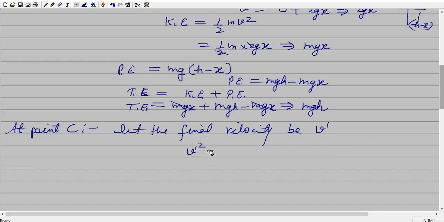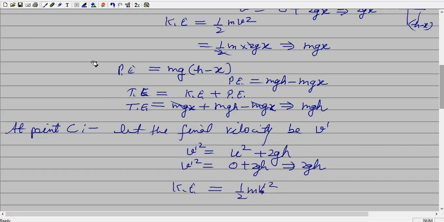So again apply v dash square is equal to u square plus 2gh, since the total height covered is h, at point C. So v dash square is, initially 0, equal to 2gh. And calculate the kinetic energy at point C, that is half m v dash square. Now put the value of v dash square, that is 2gh, the 2 cancels, and this is equal to mgh.